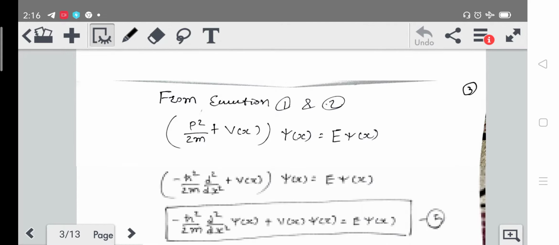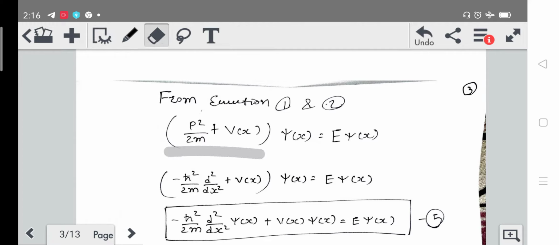So let's put in the formula for H. It will be p²/2m + V(x) ψ(x) = Eψ(x), and we already know that the value of p is -iħ ∂/∂x. So let's put the value of p² in this equation.